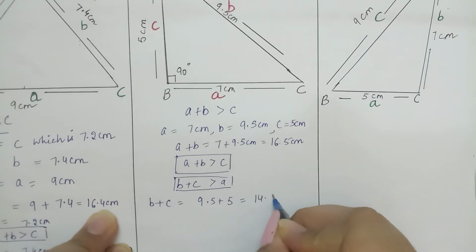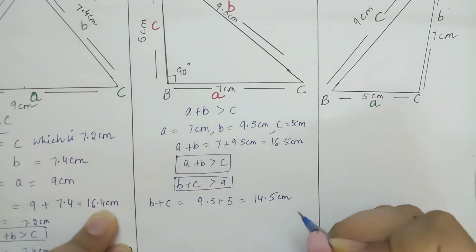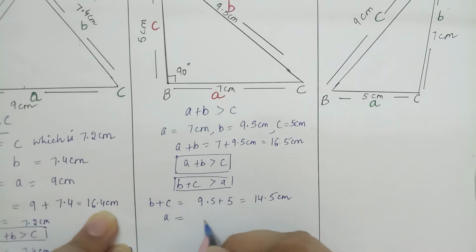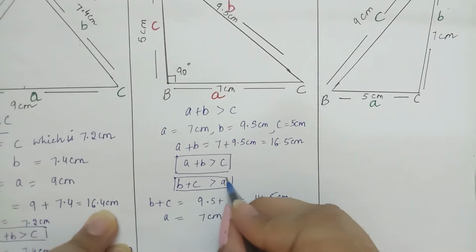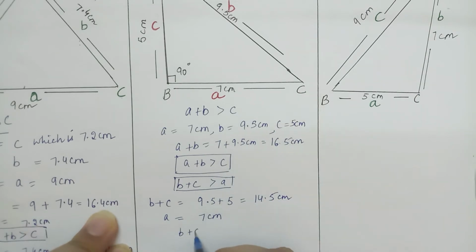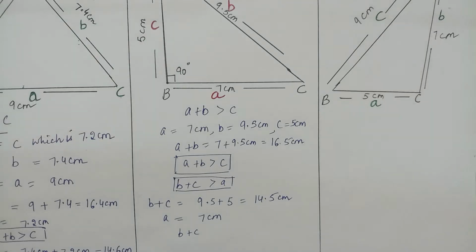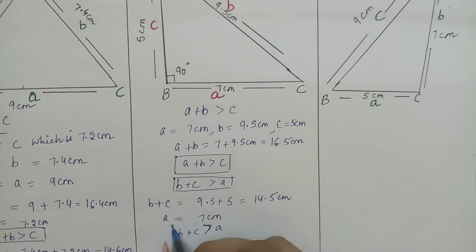The value comes out to be 14.5 centimeter, and A is 7 centimeter. Is it equal or greater or smaller? We have to check. I can clearly see that B plus C is greater than A here.